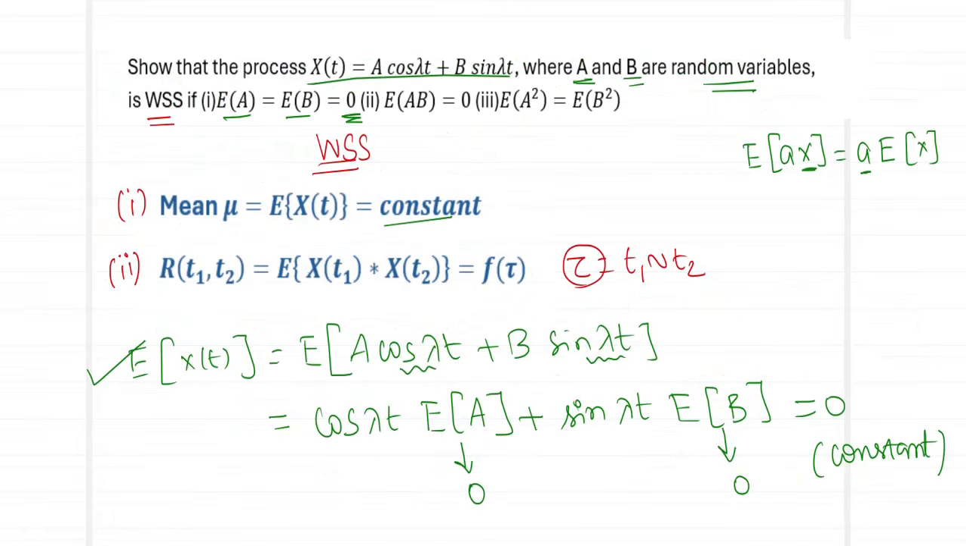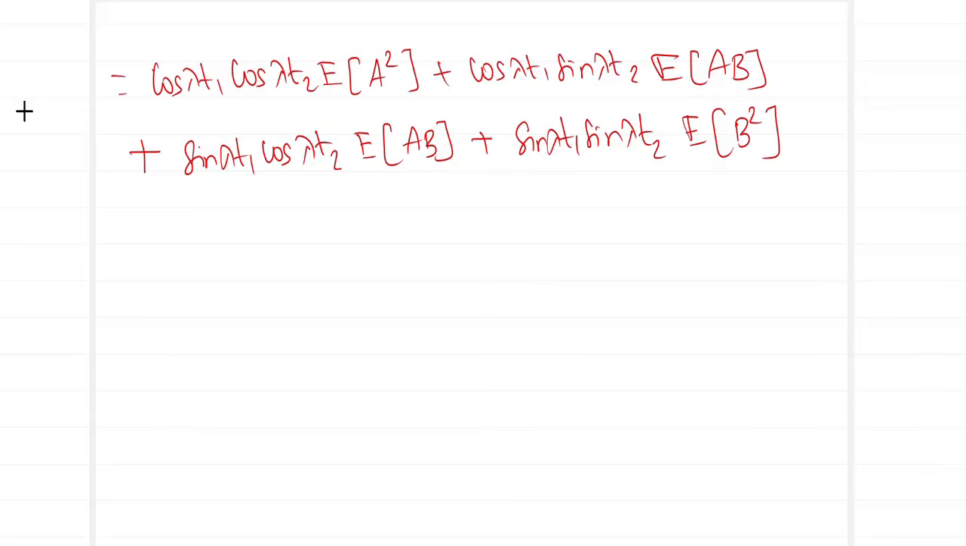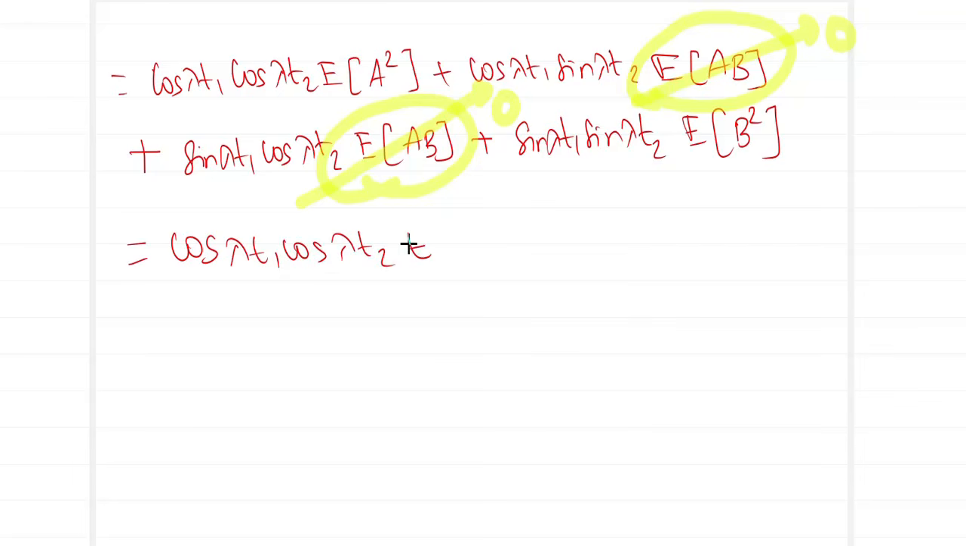Now let us get back to the conditions given to us. What has been given as expected value of AB? Expected value of AB has been defined as 0. So go and apply this over here. What happens to this expected value of AB over here? This will now turn out as 0. And the expected value of AB over here will also turn out as 0. So what will be left out now? The left out quantity will be cos lambda t1 cos lambda t2 with E of A square, plus sin lambda t1 sin lambda t2 into E of B square.